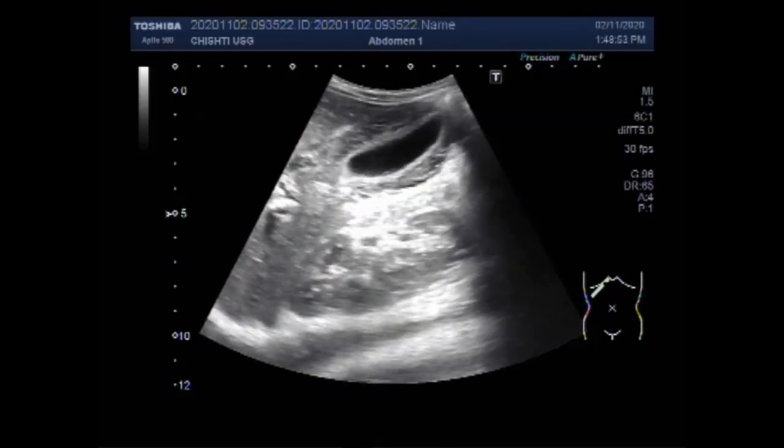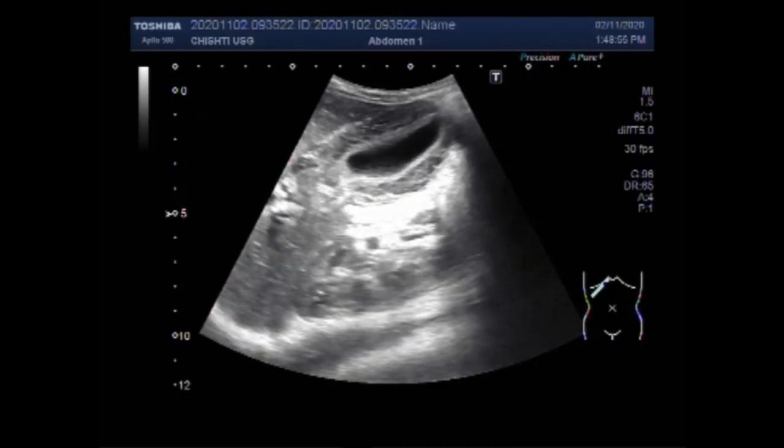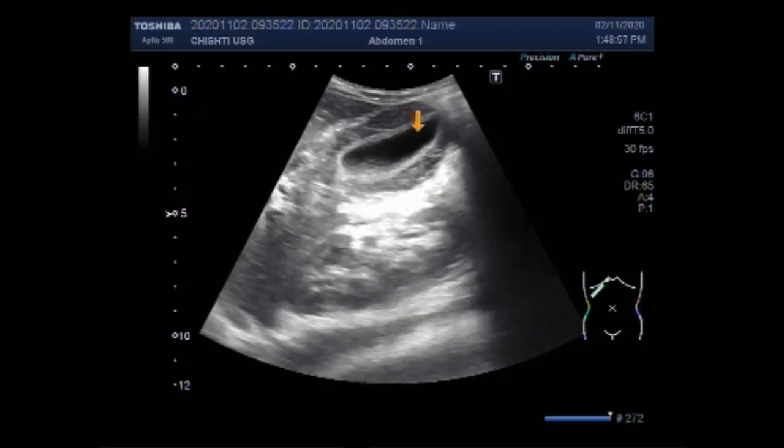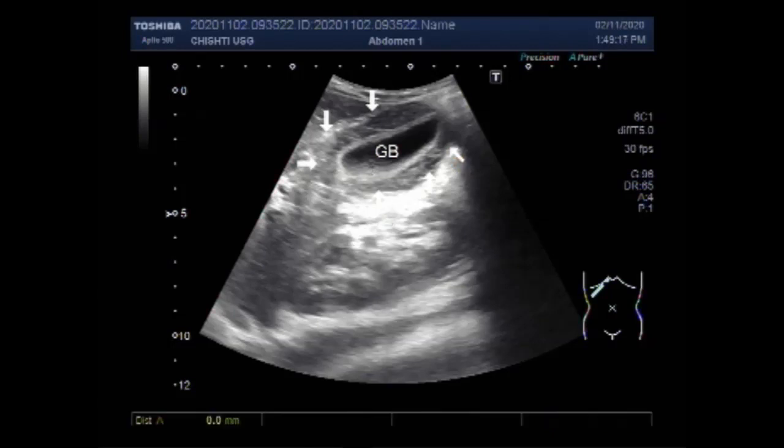You can see the gallbladder and the characteristic layering of the gallbladder wall, which is characteristic of viral hepatitis. The normal thickness of the gallbladder wall is usually less than 3 millimeters. In case of viral hepatitis, gallbladder wall thickness is the most frequently observed pattern on ultrasound.